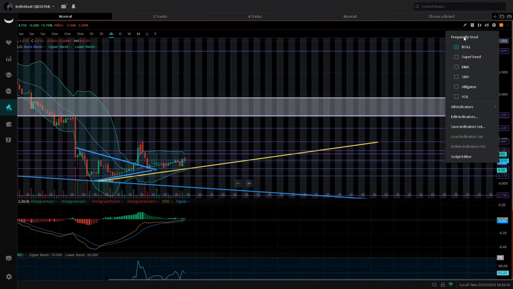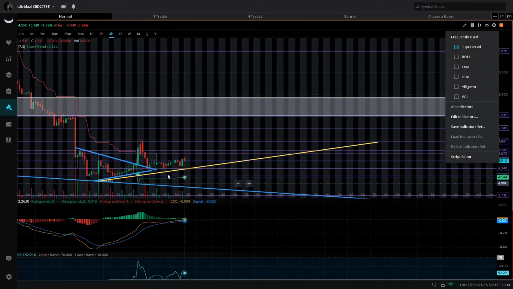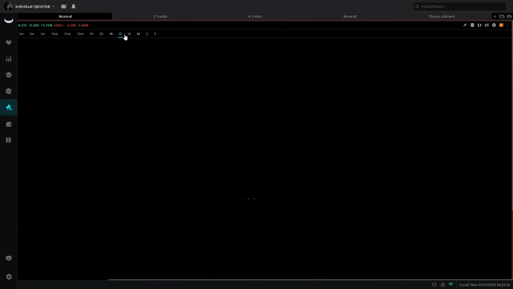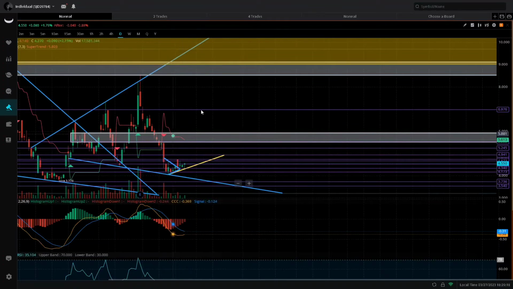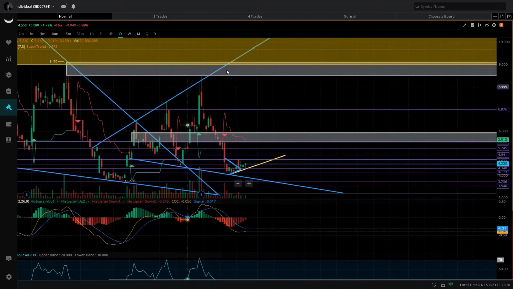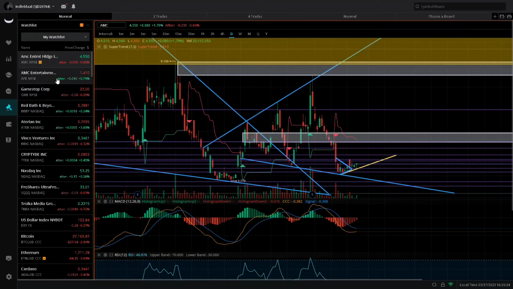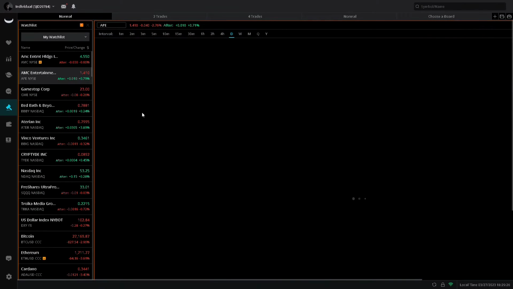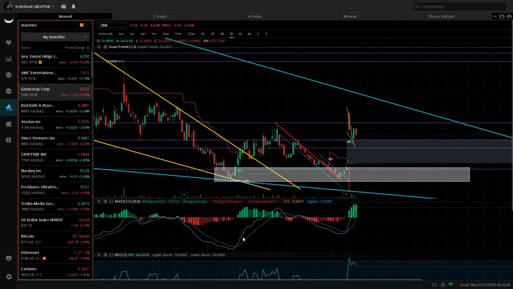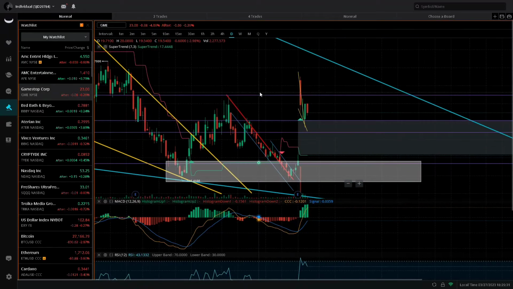MACD is bullish, and if we look at the super trend, this can give us buy and sell signals. On the 4-hour, we have a buy signal for AMC, which I'm hoping will translate to the daily signal, and these normally correlate with large movements to the upside. So everything is looking bullish for AMC, and it's looking like we're going to get a nice pop to the upside. We are just waiting for that and waiting for the manipulation to end.